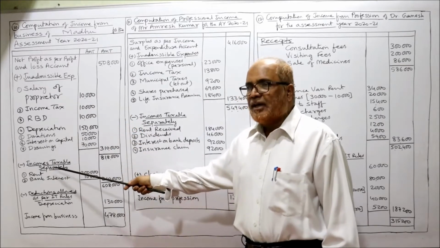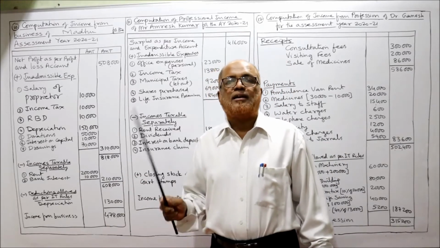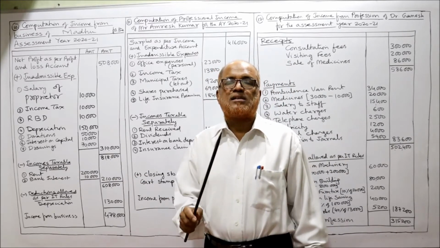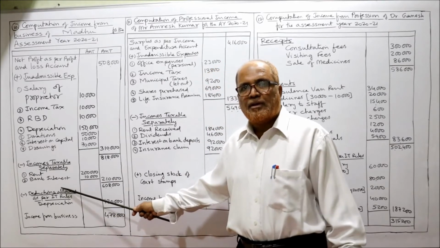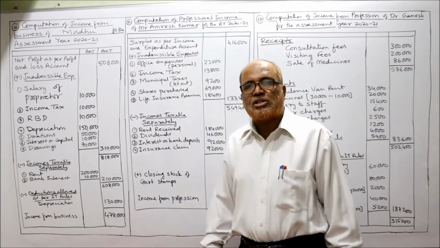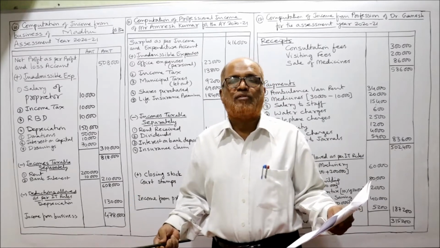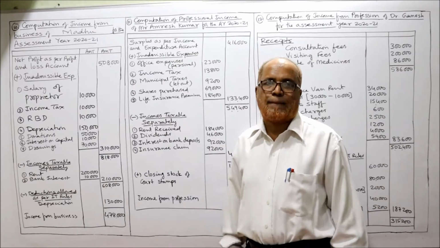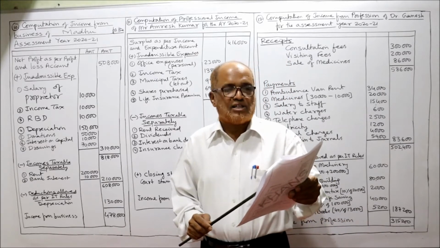Then after that, incomes taxable separately. Some incomes may be credited in P&L account, but Income Tax Act says these incomes are not business income, so we deduct. Then we allow some deductions which are given by Income Tax Act, but it is not debited to profit and loss account. Now we'll deduct it. Now, first of all, before starting the problem, we'll see the adjustment.